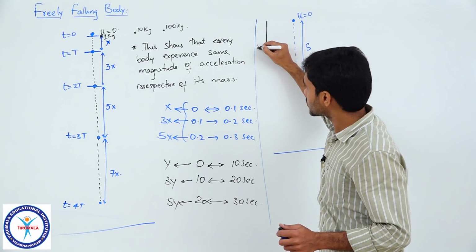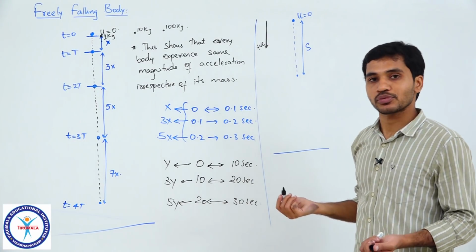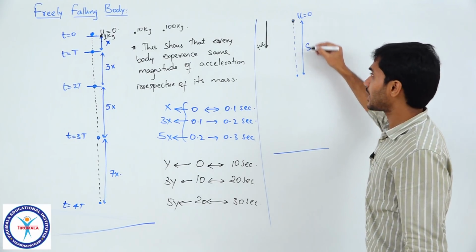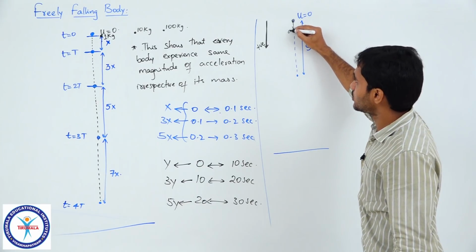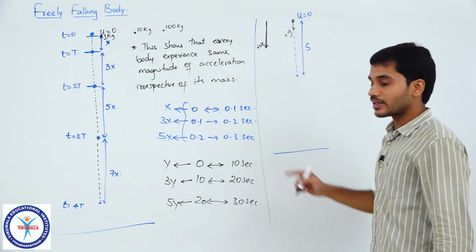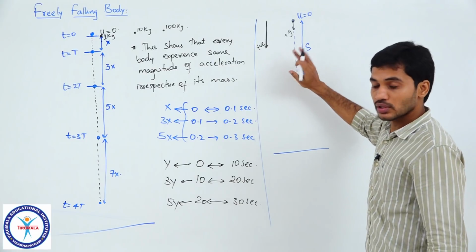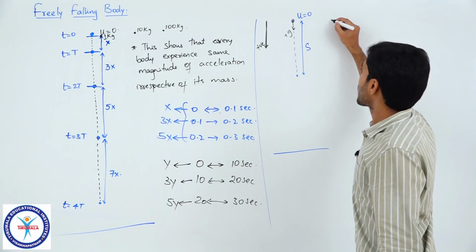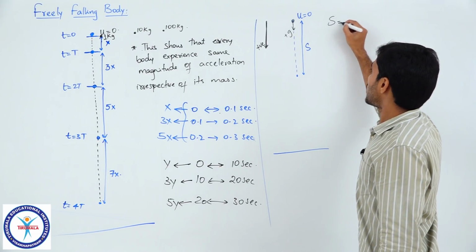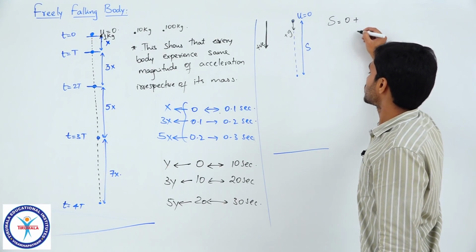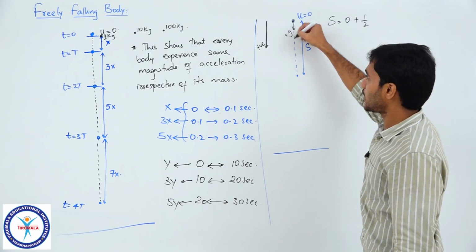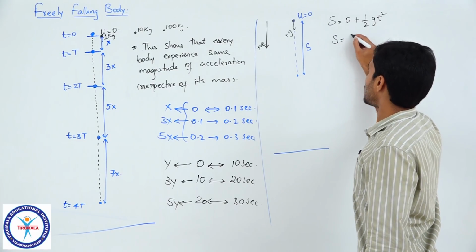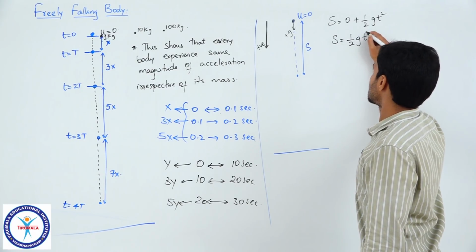So, if downward direction is considered to be positive, let me substitute the values. So, initial velocity is 0 and acceleration is g, now, you understand, right, because for this analysis alone I am considering downward direction as positive. So, what should I write? S is equal to u, which is 0, so plus half a, which is g, into t square, that is it. So, I will get S is equal to half g t square.